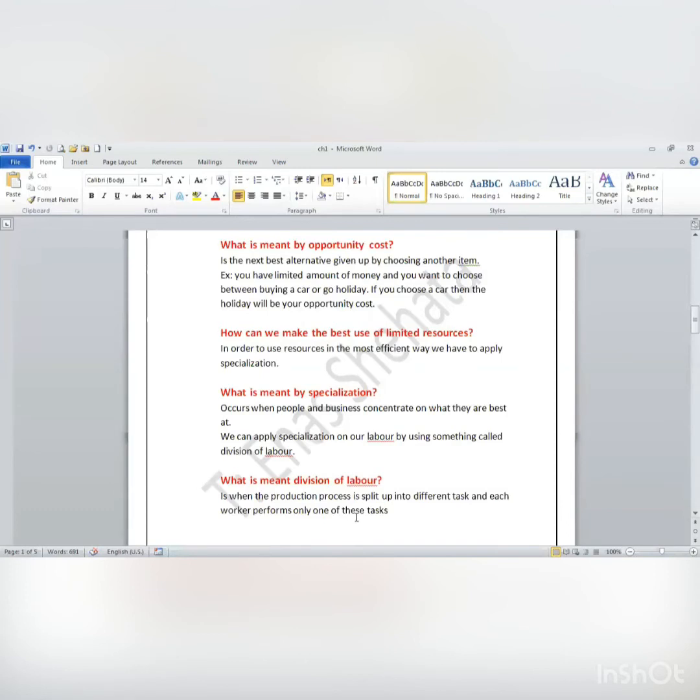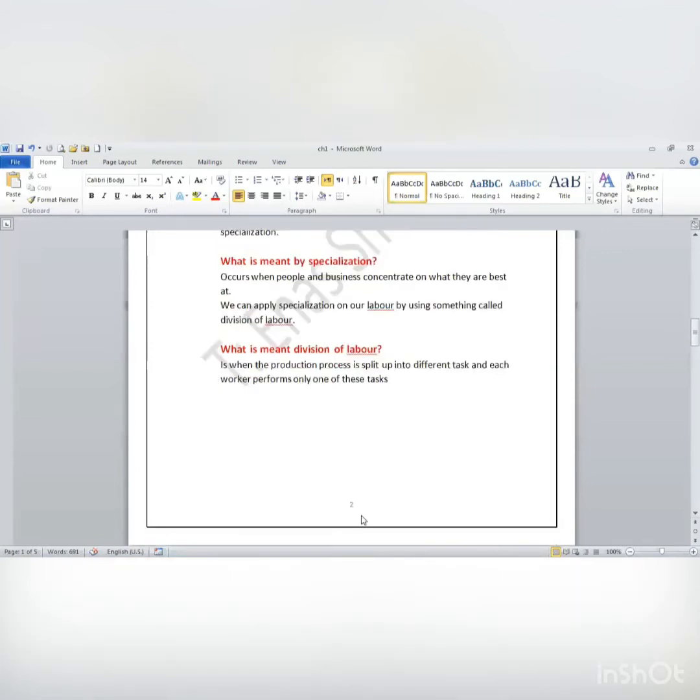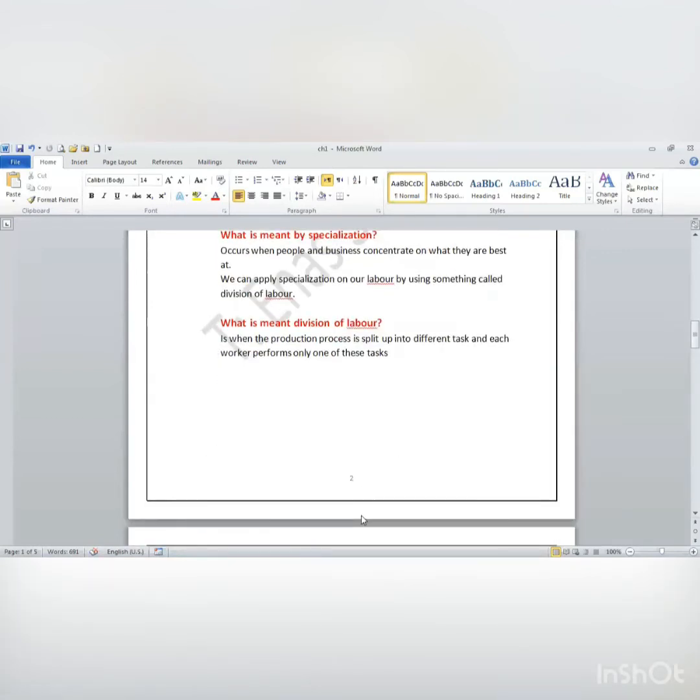So I'm going to choose the best labor in each task. For example, in cutting wood, I will choose the strongest laborer. In assembling the table, I will use the one who has experience or is qualified in assembling wood together. Painting, I will choose the one who is accurate in painting. Delivering, I will choose the one who can drive very well. Okay? Is it good or bad to use division of labor?